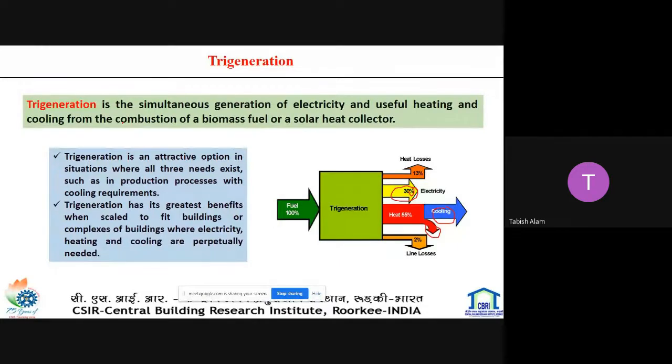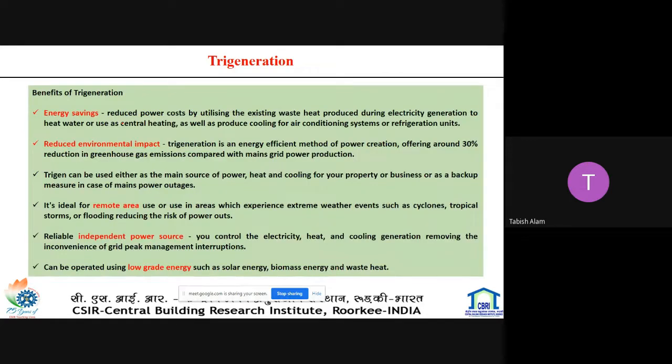The organic Rankine cycle can be run using low grade energy, because it operates at a low temperature, so solar energy and waste energy can be used. It also reduces the environmental impact.